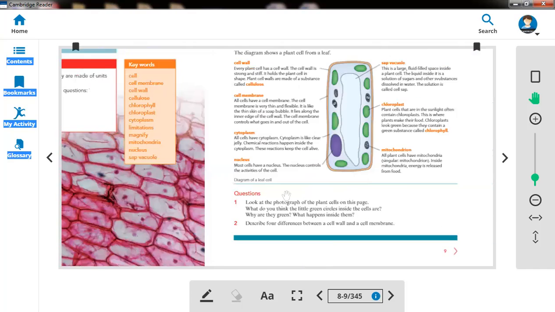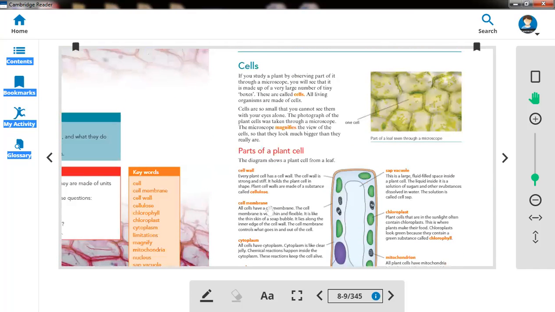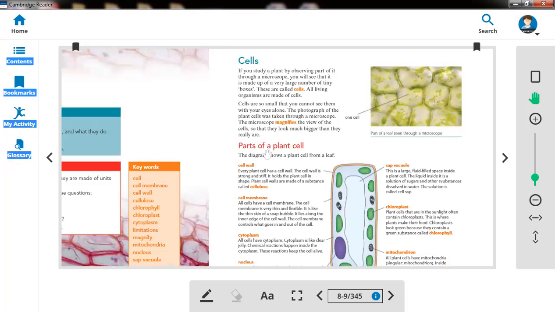Now for this picture you can see, first of all, what is a cell? A cell is the smallest part of any organ, and all chemical reactions happen in the cell. A cell is very small, and we can't see it with our naked eyes. So to view the cell, we must use a microscope to magnify it. Magnify means we can make it bigger in size and then we can see.